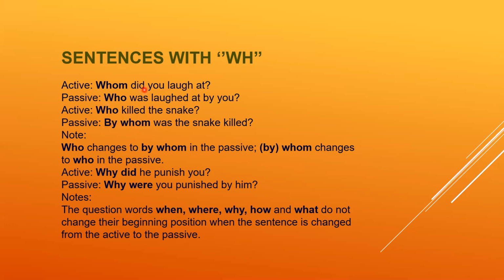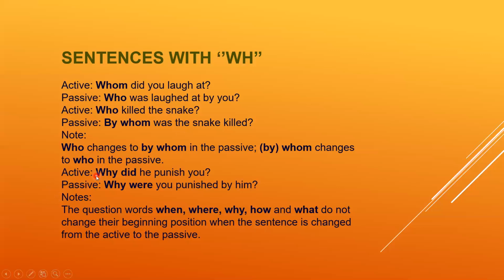Like, whom did you laugh at? Who was laughed at by you? Who killed the snake? By whom was the snake killed? Now, who will change into by whom in the passive, and by whom changes into who. These both words change.